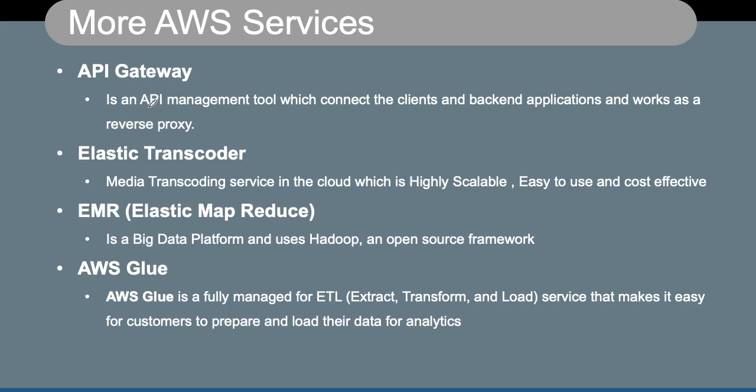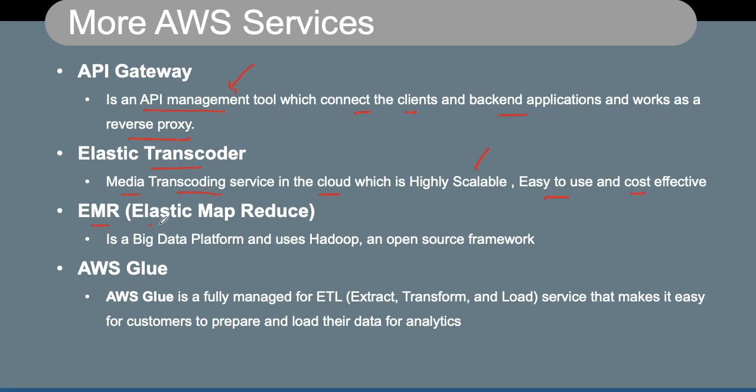API Gateway is an API management tool which connects the clients and backend applications and works as a reverse proxy. So typically API Gateway is an API management tool which connects the client and backend applications. Elastic Transcoder is a media transcoding service in the cloud which is highly scalable. It is easy to use and cost effective. So you can transcode your media into any form that you need.